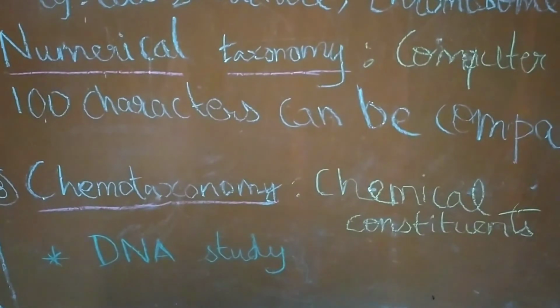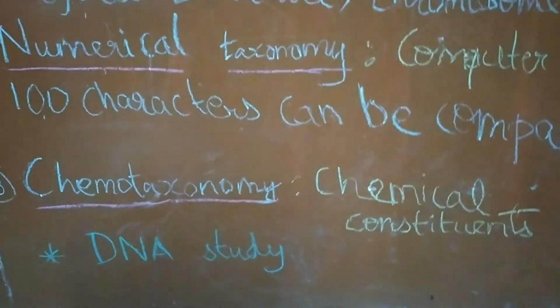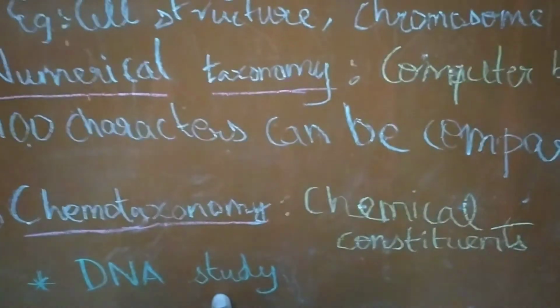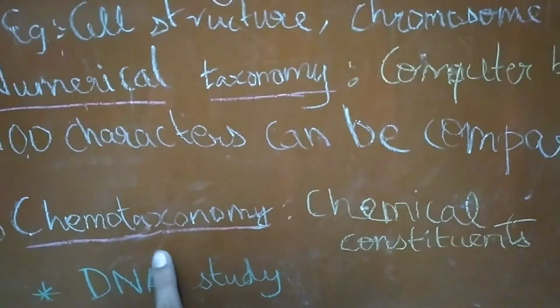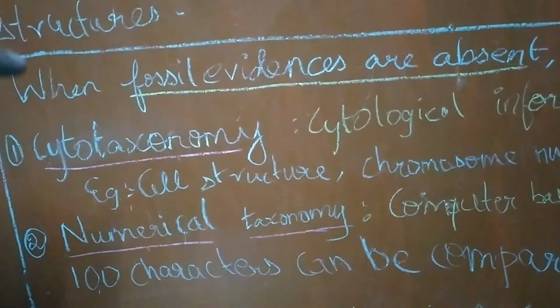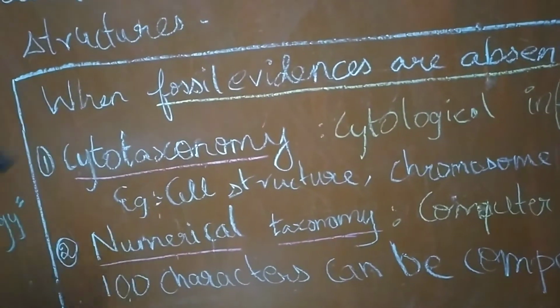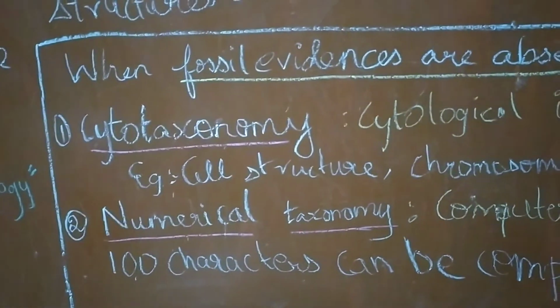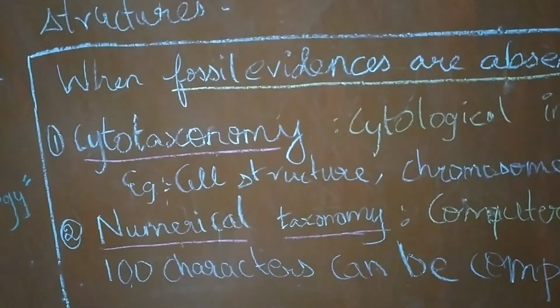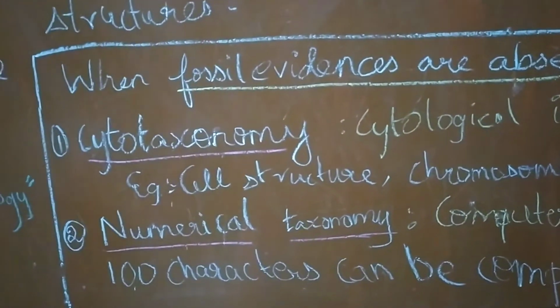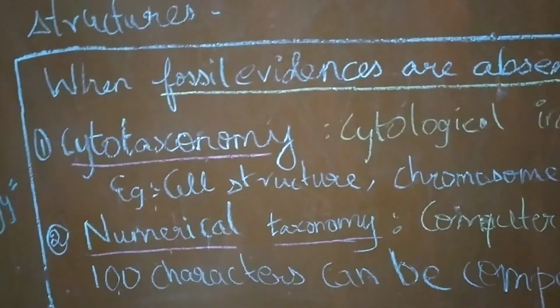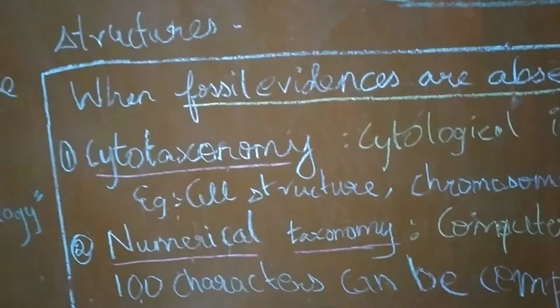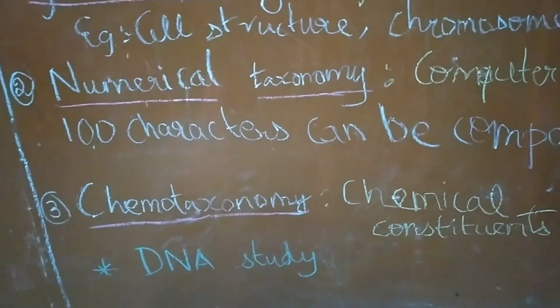One important thing that we need to remember: DNA study comes in chemotaxonomy and not in cytotaxonomy. Most of the students get confused here, because cyto means cell structure, which they associate with DNA, but actually chemotaxonomy includes DNA study.